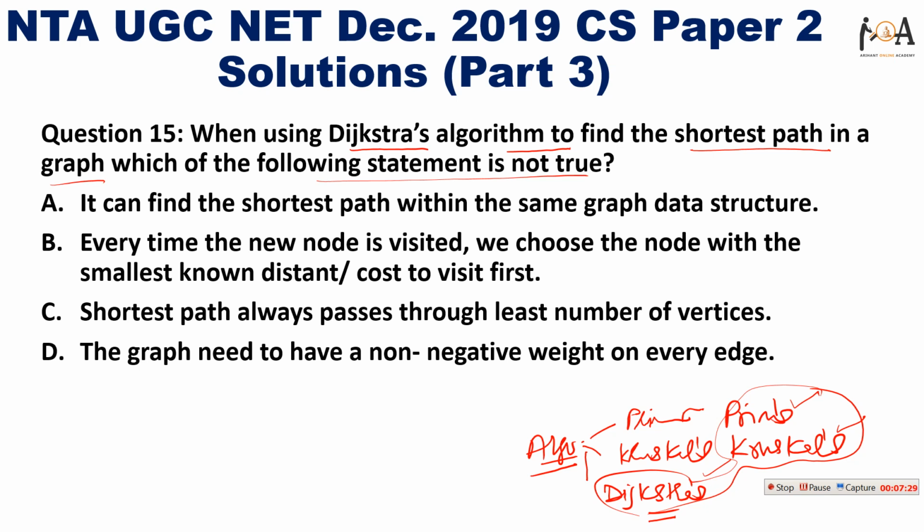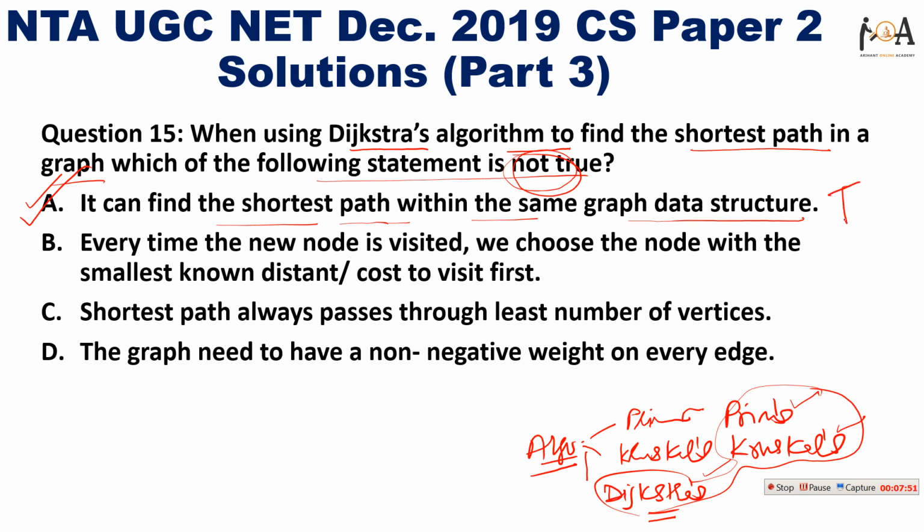Now let's go on to the question again. When using Dijkstra's algorithm to find the shortest path in a graph, which of the following is not true? We need to find not true. So option 1, it can find the shortest path within the same graph data structure. It is true. It is the basic functionality of Dijkstra's algorithm, right? That is why we use it.